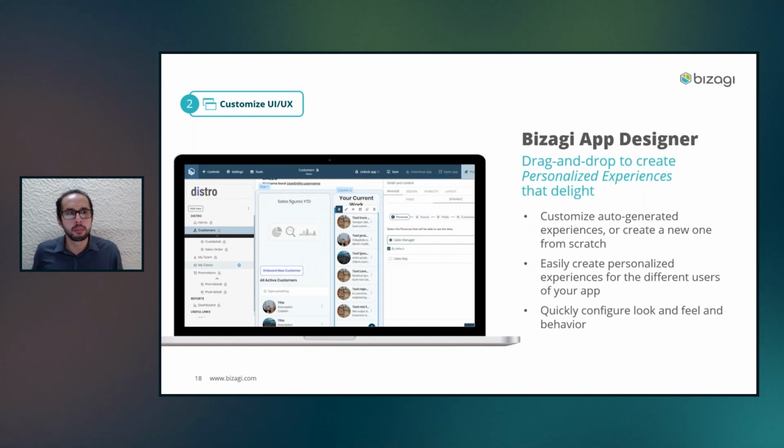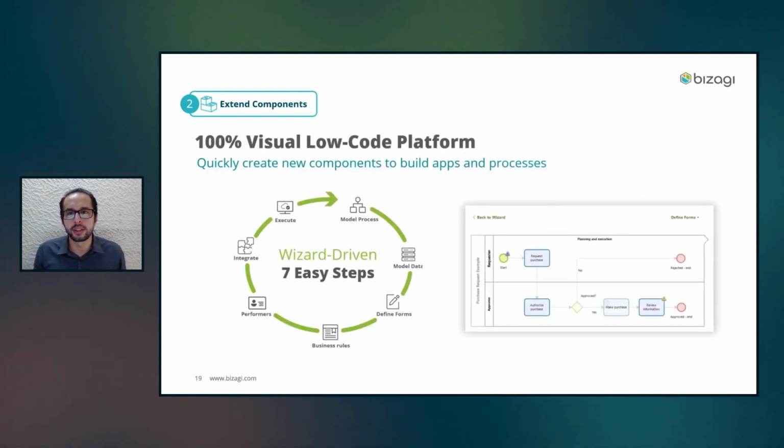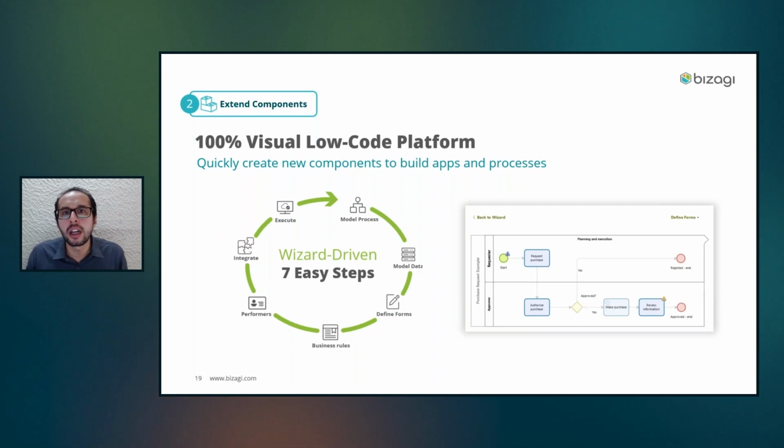When we were seeing the as easy as 1 to 3, I was telling you that in step number 2, we have two options: customize the UI and the UX, and the next one is actually to extend the components. But now let's understand why this is in this way. If you are starting a whole new project from scratch, it will mean that these extend components do not exist.